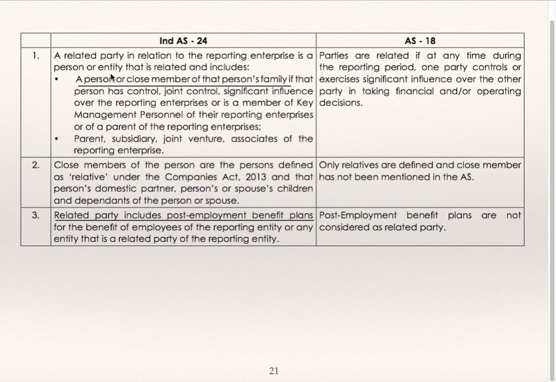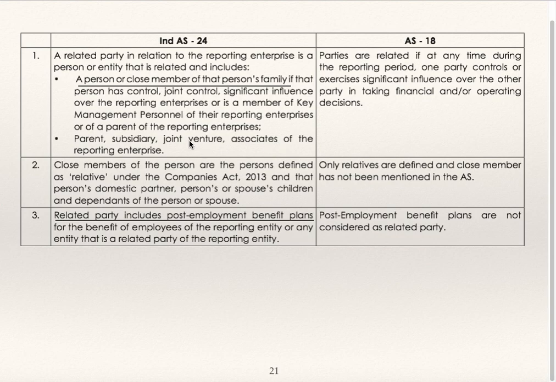Now we'll see the comparison between IND AS 24 and AS 18. A related party in relation to the reporting enterprise is a person or entity that is related, and includes a person or close member of that person's family if that person has control, joint control, or significant influence over the reporting enterprise or is a member of key management personnel of the reporting enterprise or of a parent of the reporting enterprise, parent, subsidiary, joint venture, associate of the reporting enterprise.